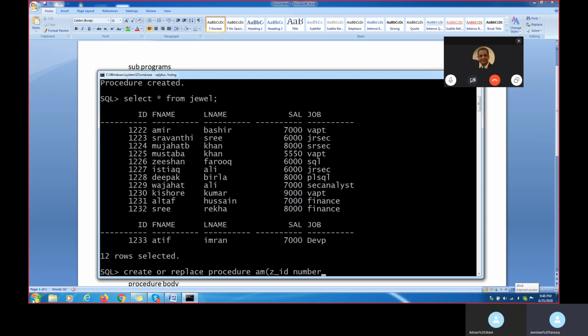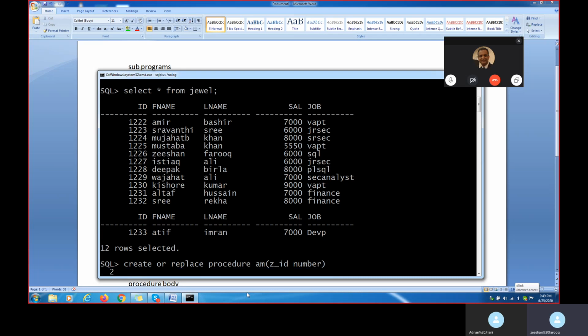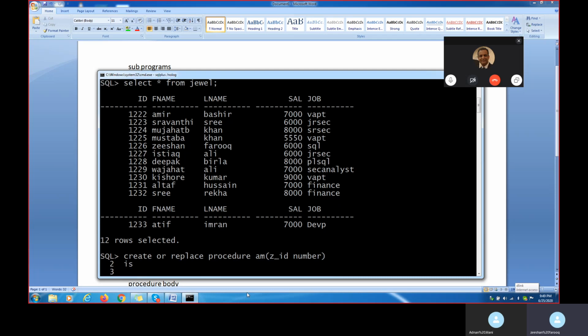A formal parameter value I am passing. Whenever I am talking about the formal parameter, I don't have to specify any size. This is the value which I am passing, and this is called an IN parameter. I am passing one value based upon this ID. I have to get an output value. I am not putting any comma here.